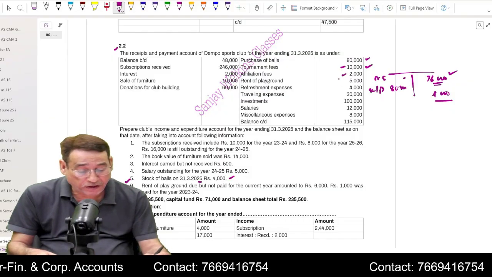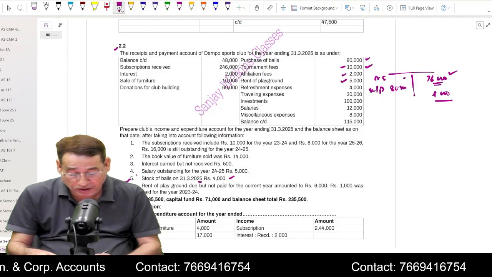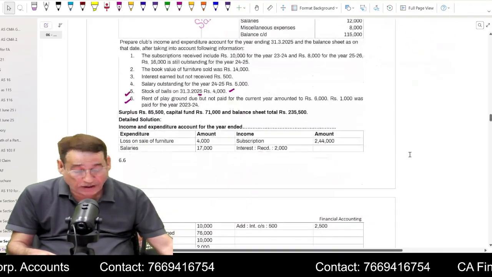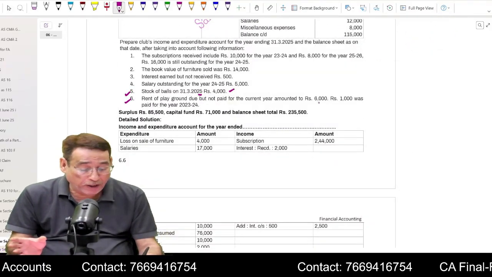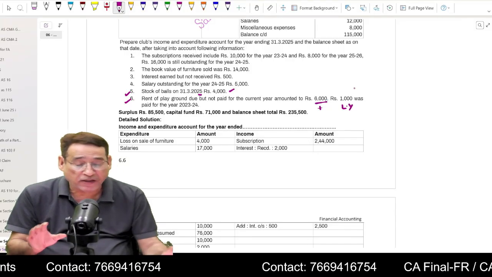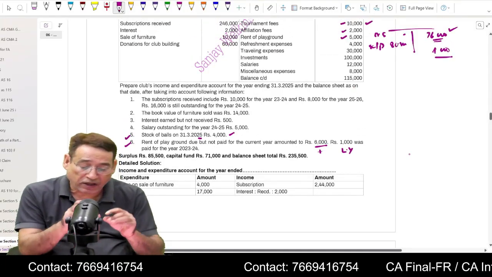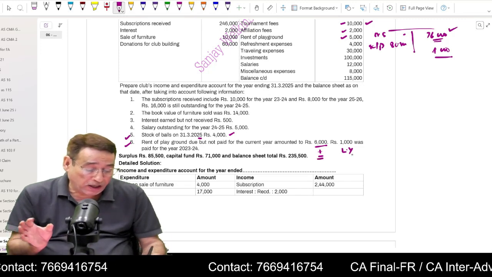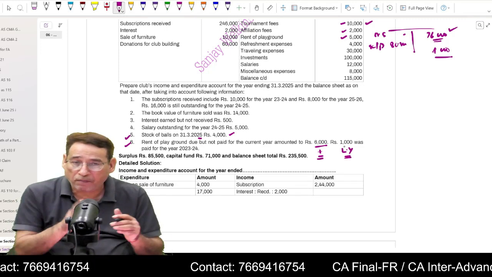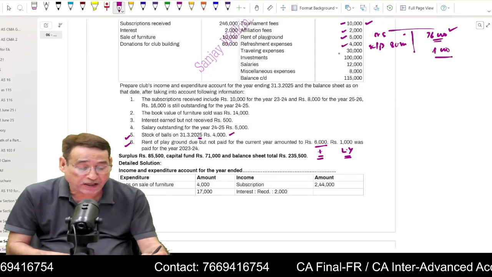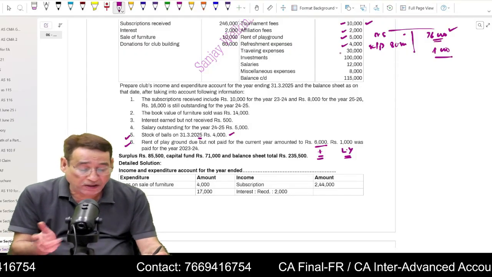Similarly, affiliation fees, rent of playground. Some information is given with respect to rent, I think, right? Here it is given rent of playground due but not paid for current year 6,000. Current year you are going to add, last year you are going to minus, and then you are going to write the adjusted figure on the debit side of income and expenditure account. But closing outstanding and last year outstanding must be put on the liability side of the balance sheet. Refreshment expenses on the debit side of income and expenditure.